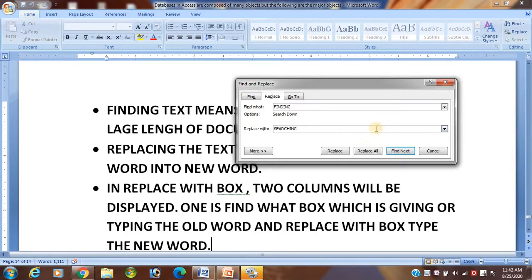Okay, and if you want to replace all, wherever the finding option is there, searching will be written. Replace is only a single click. Okay student, is that clear or not?